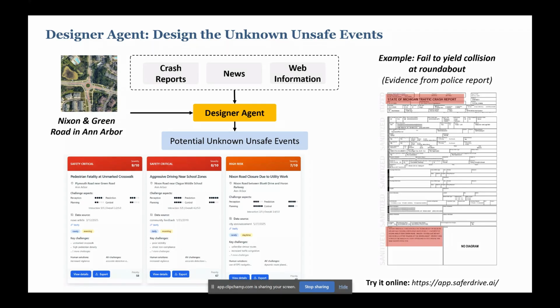You can see it is providing us three candidates: the pedestrian fatality, the aggressive driving, and road closure. And also, we are using an example, which is a failure-to-yield collision at the roundabout, and the evidence is from the police report in 2020. So if you have interest, please click the link in this video and try it online to see if you can actually find unknown unsafe events around an arbitrary location in the world.